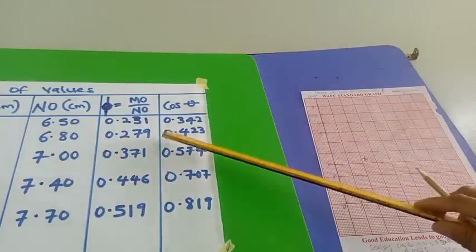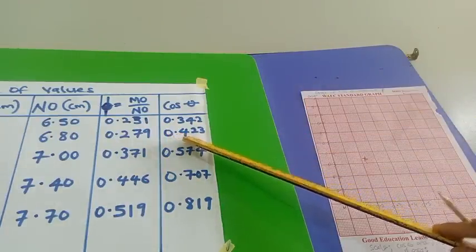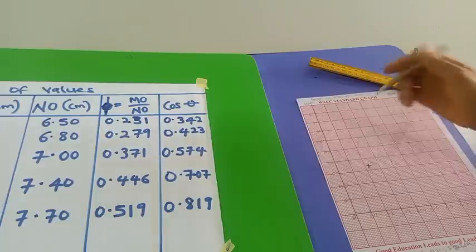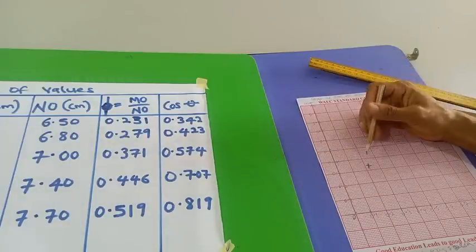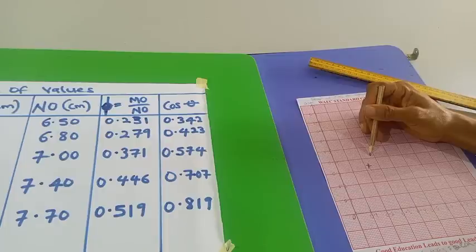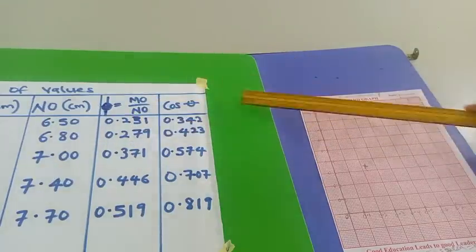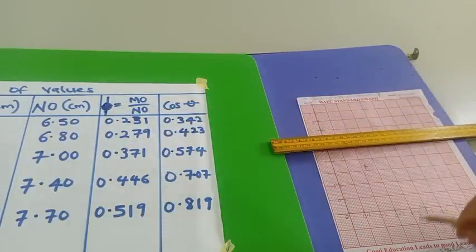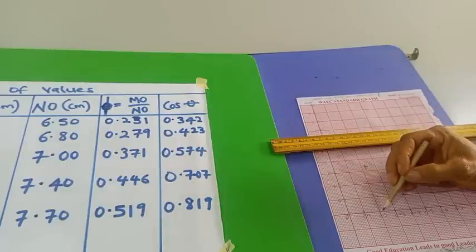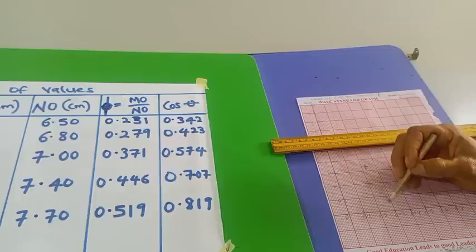Then for the next one, when cos theta is 0.42, this is 0.4. The first tiny line is 41. The next tiny line is 42. We'll get 0.28. I'm approximating this one to 28. Okay, so I will look for 0.2, 0.21, 0.22, 0.23, 0.24, 25, 26, 27, 28 is this one.